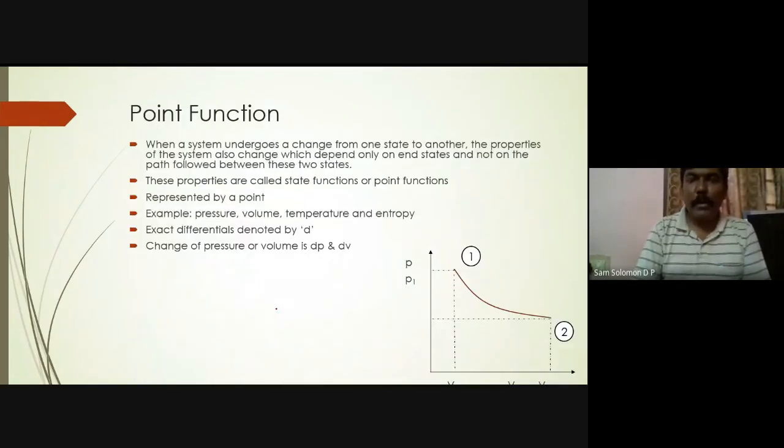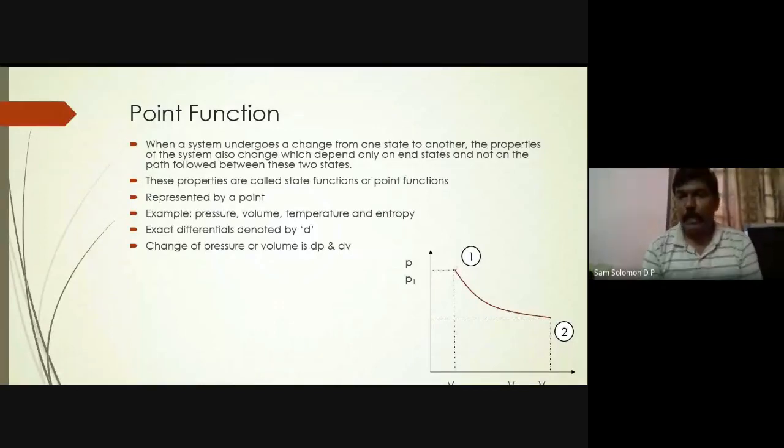And we have point function and path function. Okay, we have already discussed this when we did property. Okay, when I say point function, you see, so this is a point. So this is point 1 and this is point 2.